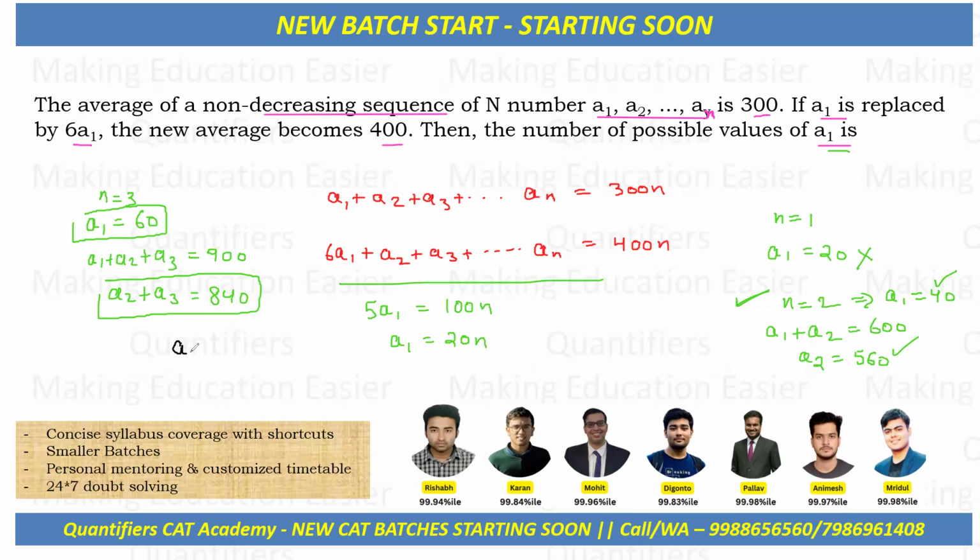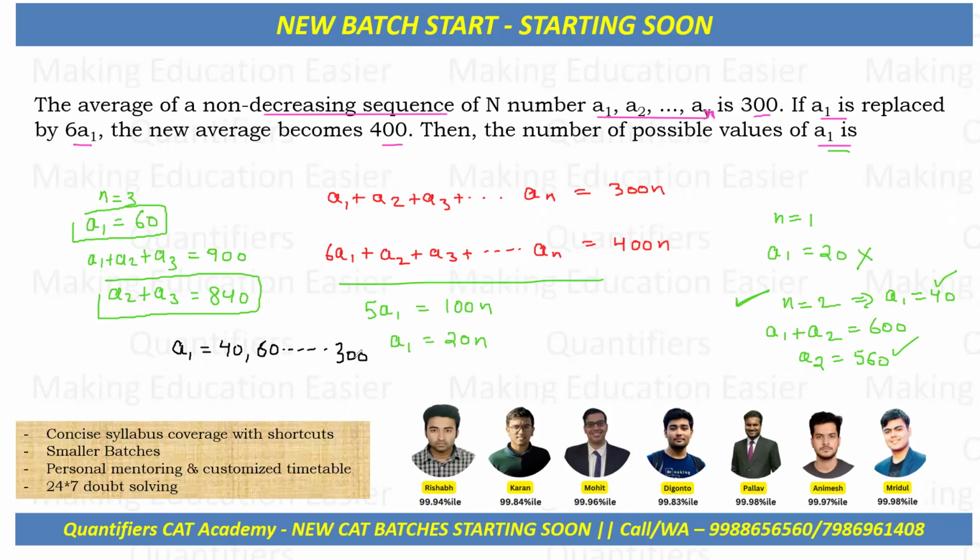So a1 can be 40 when I put n as 2, and that case works. When n is equal to 3, a1 is equal to 60. So how far will I go with multiples of 20? Now listen to me very carefully: the last multiple of 20 which you can take is obviously 300.